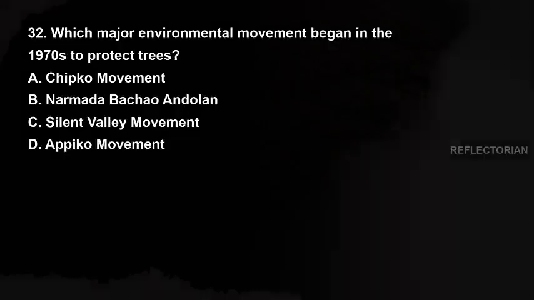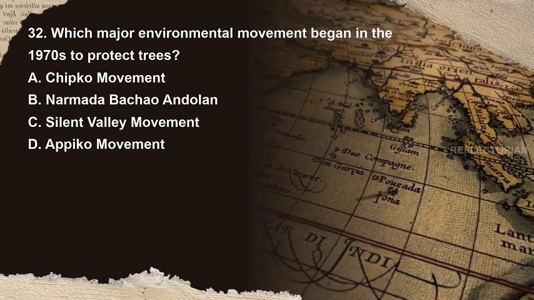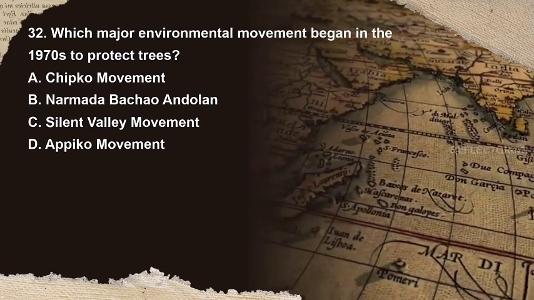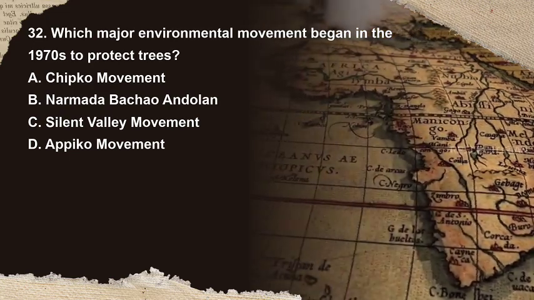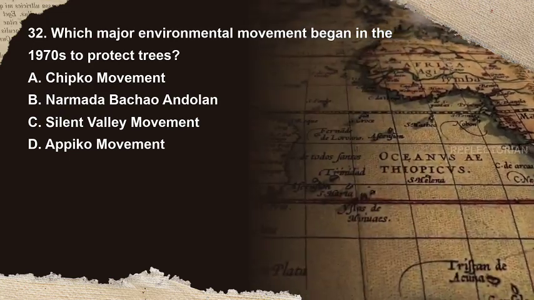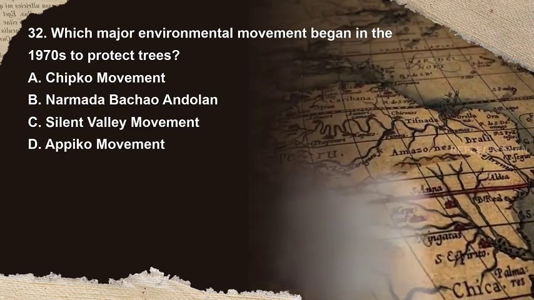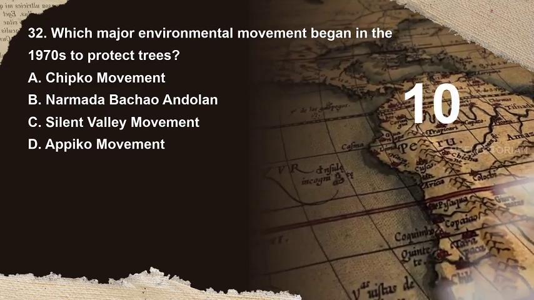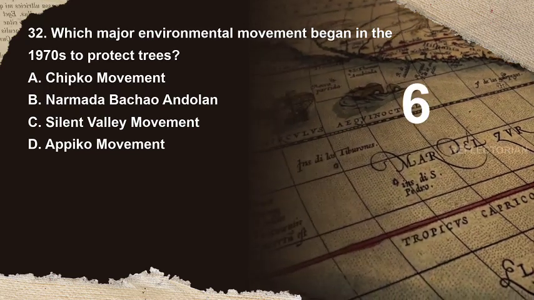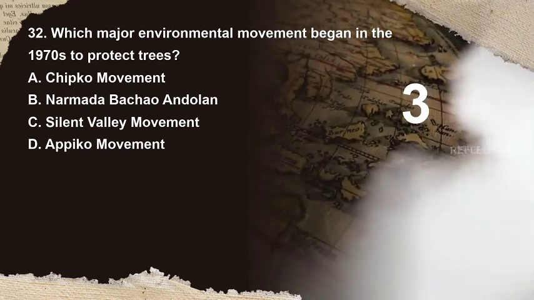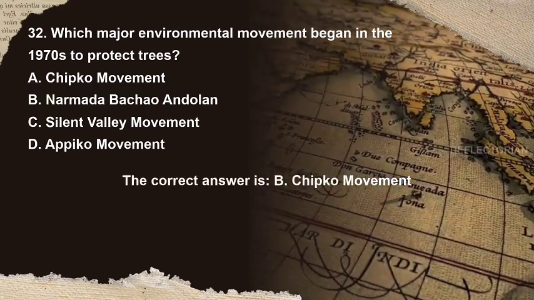Local government. Question 32. Which major environmental movement began in the 1970s to protect trees? Options are A. Chipko movement, B. Narmada Bachao Andolan, C. Silent Valley movement, D. Appiko movement. You have 10 seconds to answer. The correct answer is A.